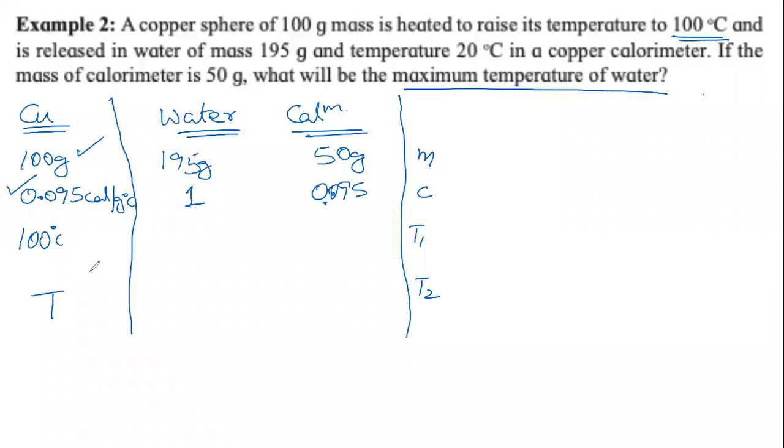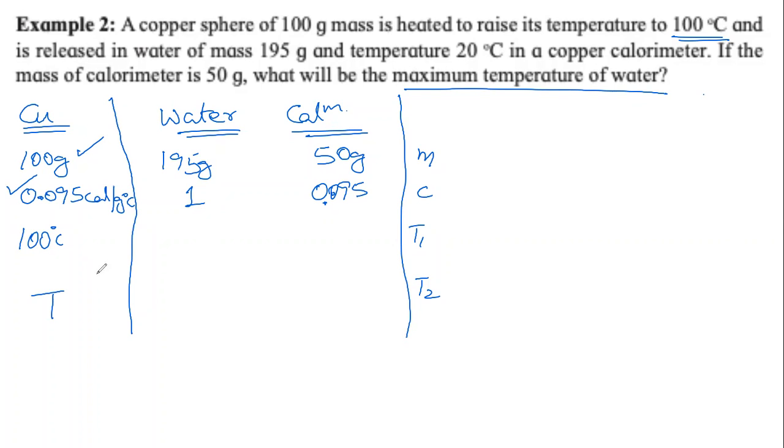Why is it 100 minus T and not T minus 100? Because we said heat lost.